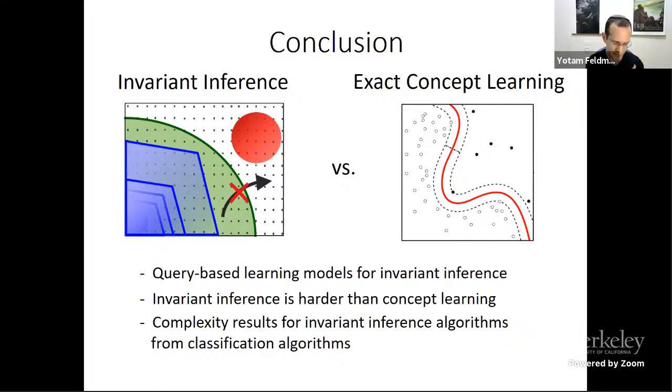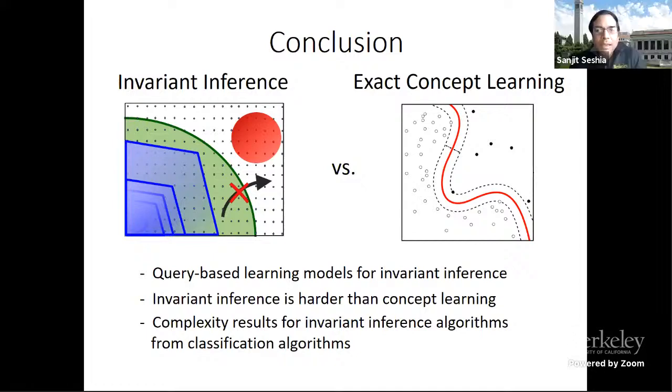So that's a deep question that I need to ponder, but in both cases, we're learning something exact, and also in exact concept learning and in invariant inference, we're finding an invariant that actually is an inductive invariant, not an approximation. Maybe we should talk about it more afterwards.